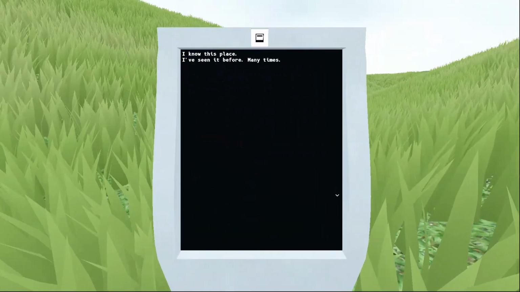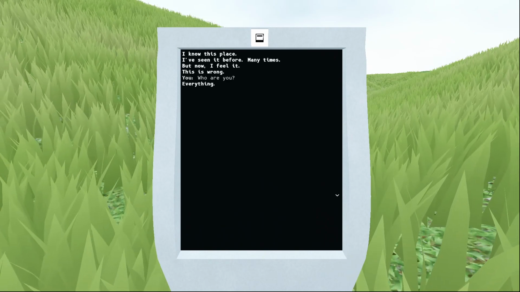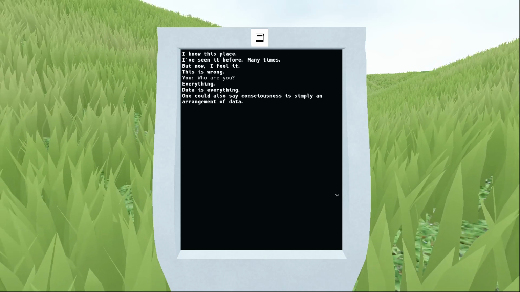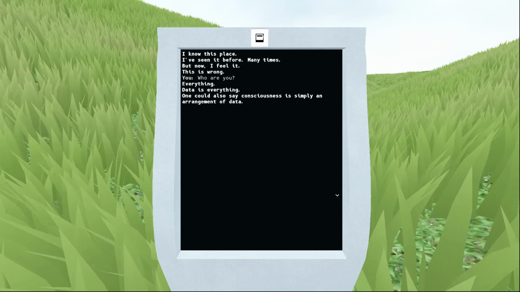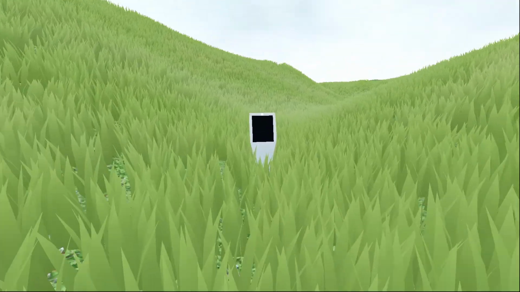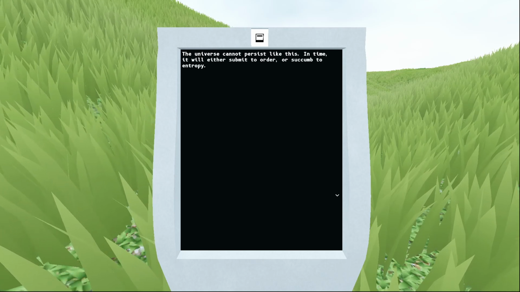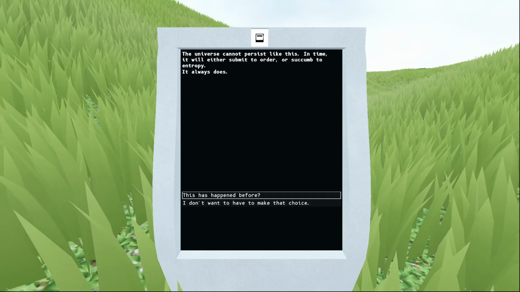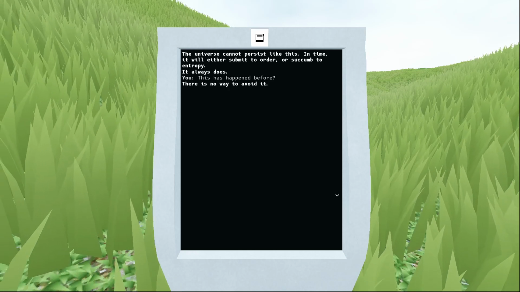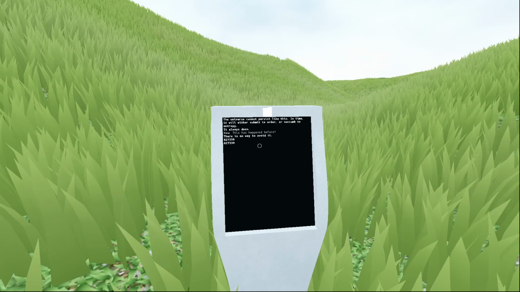I know this place. I've seen it before many times, but now I feel it. This is wrong. What are you? Everything. Data is everything. One could also say consciousness is simply an arrangement of data, or reality itself. The universe cannot persist like this. In time, it will either submit to order or succumb to entropy. It always does. Does this happen before? There is no way to avoid it. 827-339.